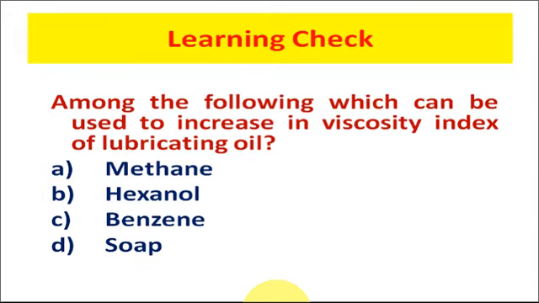Now today's learning check. Among the following, which can be used to increase the viscosity index of the lubricating oil? Methane, hexanol, benzene and soap. Think for the answer of this question. We will discuss the answer of this question in tomorrow's live class.